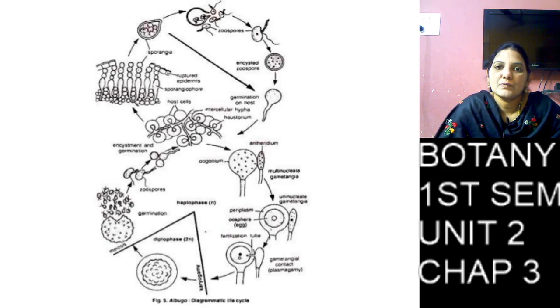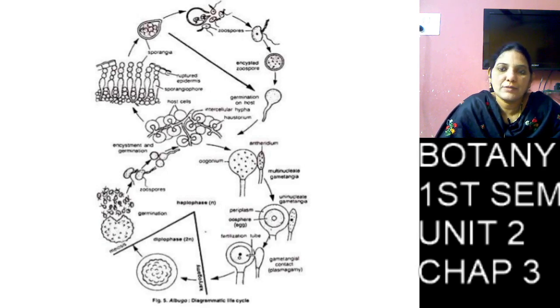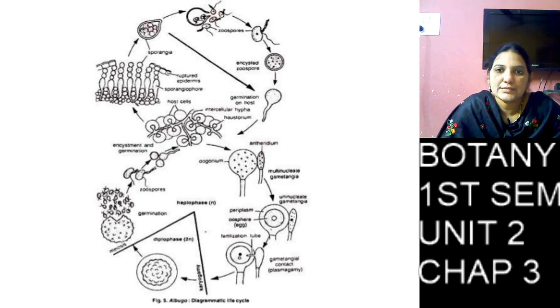When the weather is suitable, they lose their flagella and form one germination tube, and they produce the new Albugo thallus, and then they enter into the host cell.